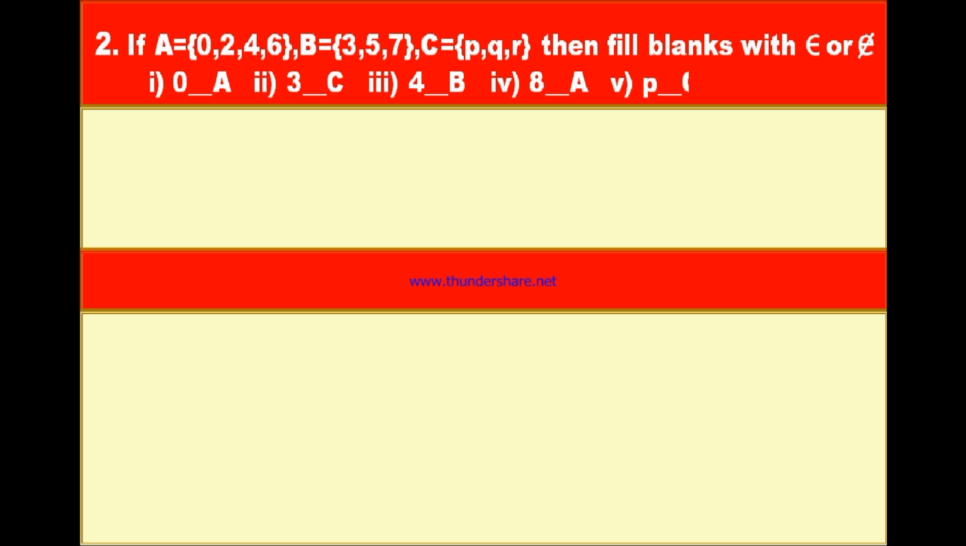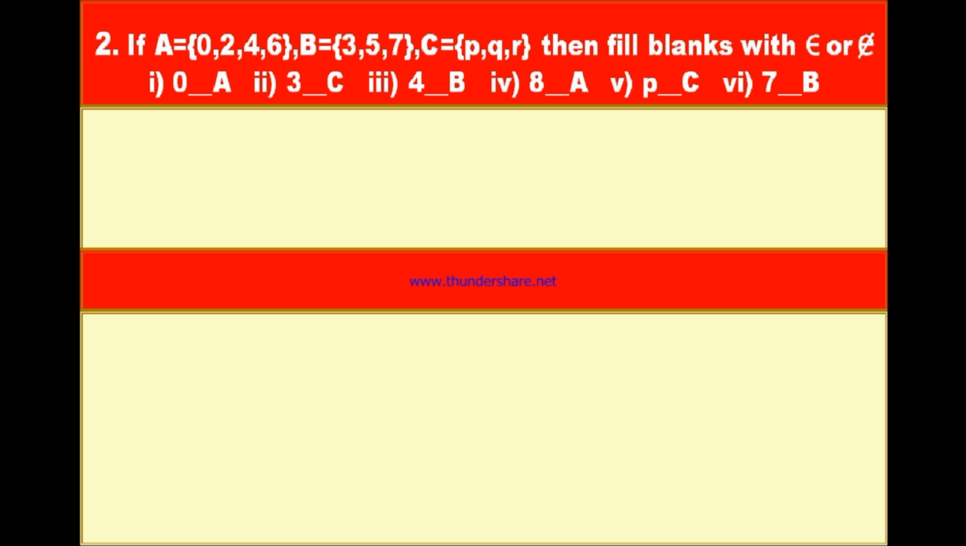The blanks are: the first one is 0 blank A, the second is 3 blank C, the third is 4 blank B, the fourth is 8 blank A, the fifth is P blank C, and the sixth is 7 blank B. Here you have to fill up these blanks either with the belongs to symbol or with the does not belong to symbol.